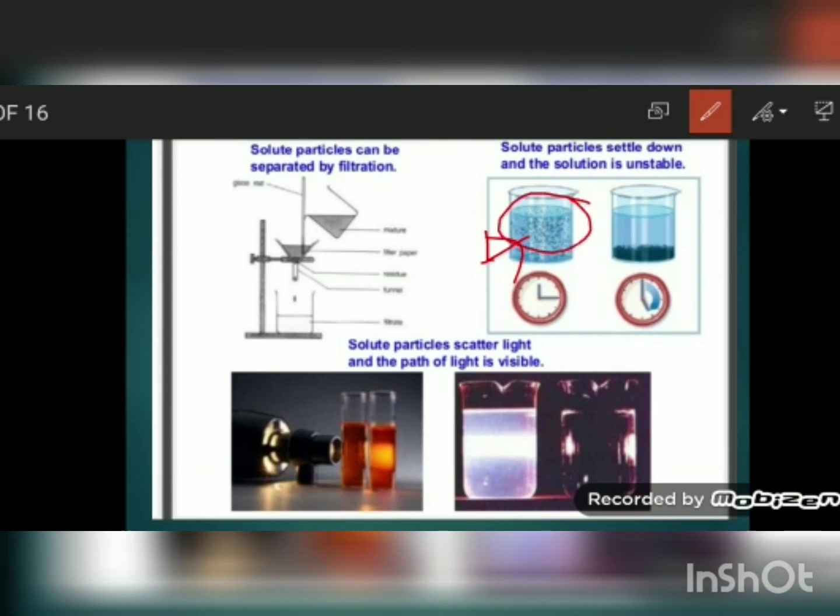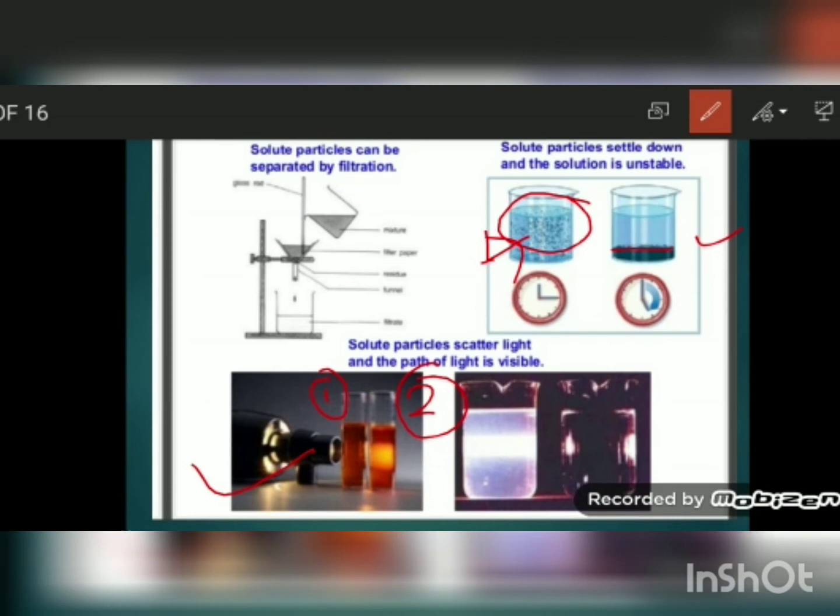After some time you can see the solute particles are settled down in figure 2, and you can see two separate layers of its constituent particles. Then in the third figure, you can see when a beam of light is passed through these two solutions, the first one is a true solution and the second one is a suspension.